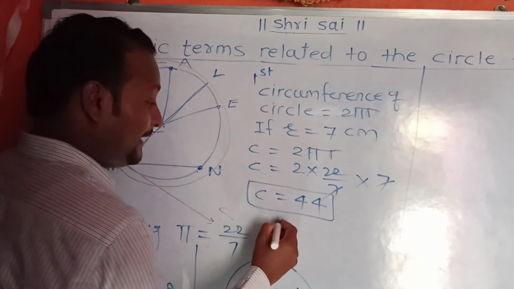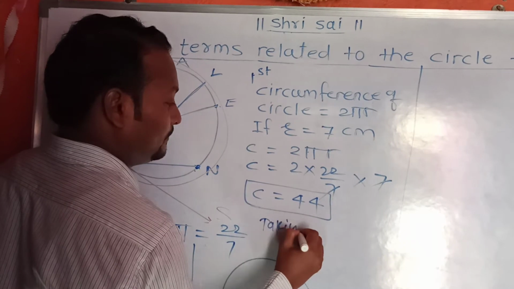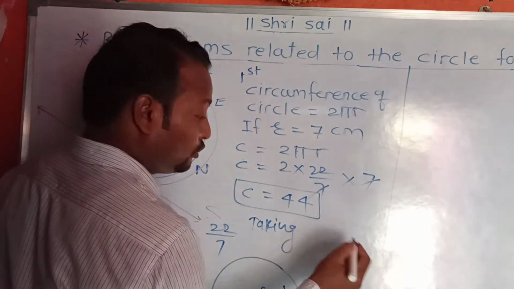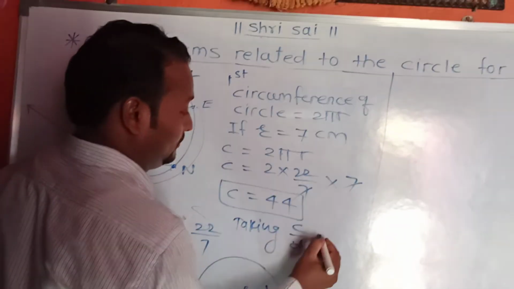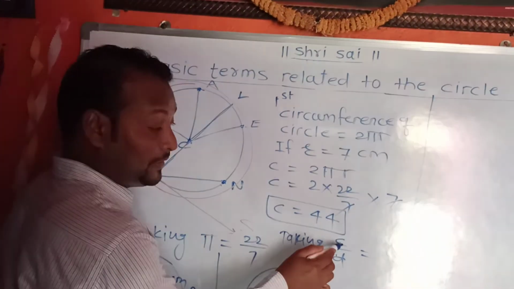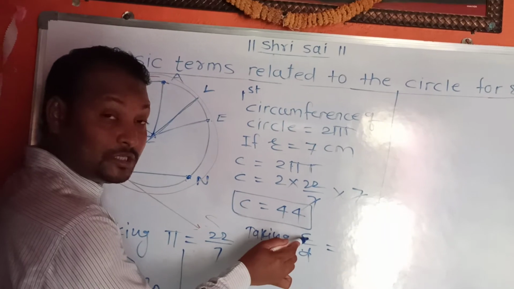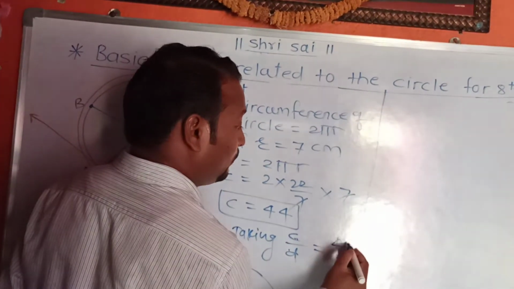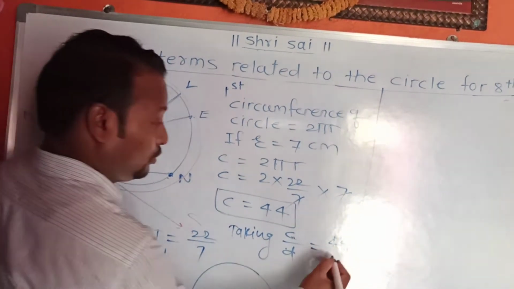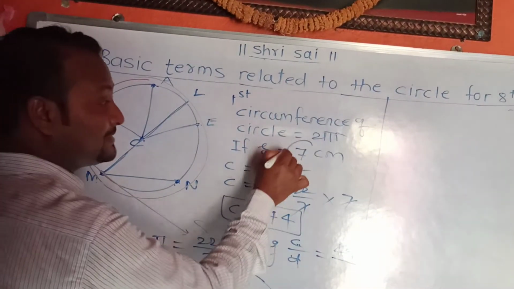After that, take the ratio of circumference of circle to the diameter. The circumference of circle is 44, and the radius is 7.